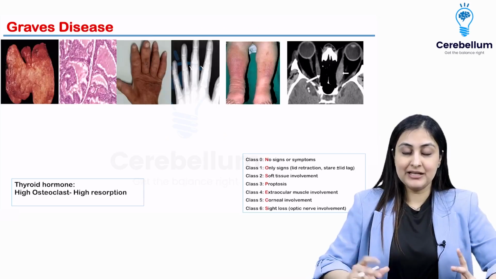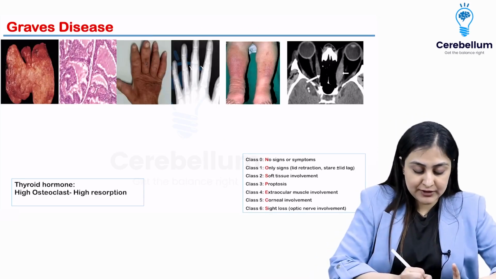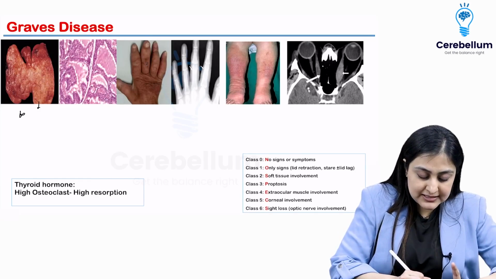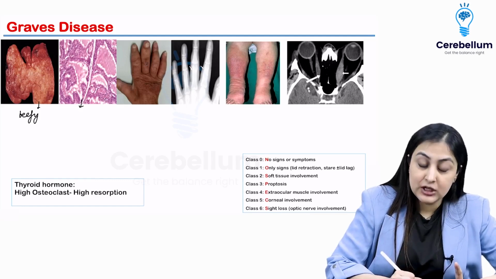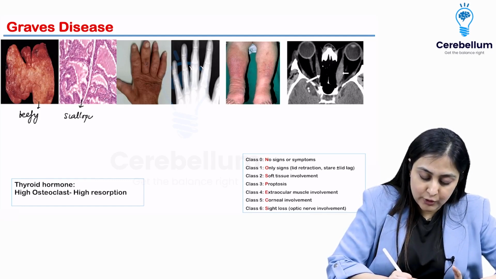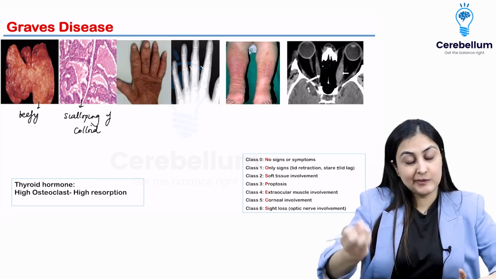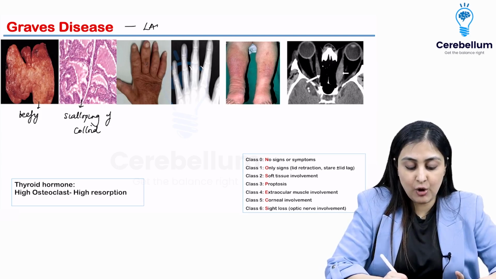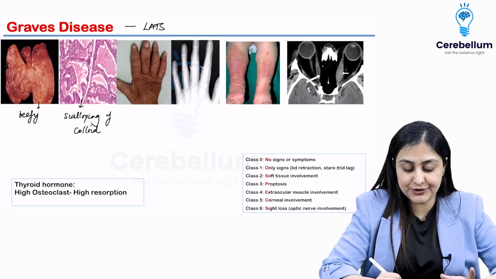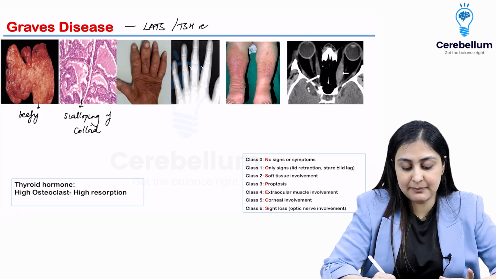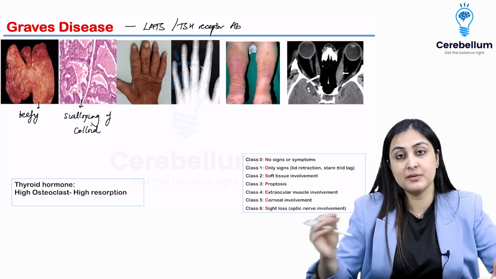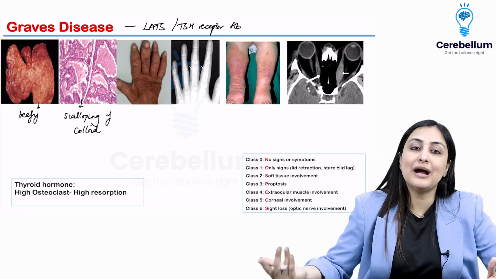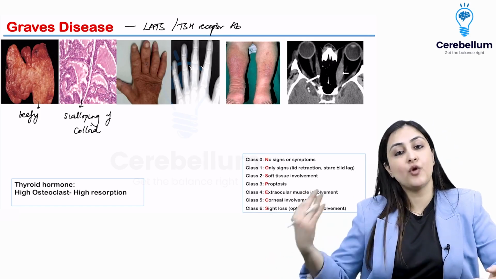Now going on to the main thing, which is Graves' disease. This I've already told you in surgery as well. You are going to see this very beefy looking gland pathology-wise, and you have this scalloping of the colloid that we see when we look at the pathology. What happens in Graves' disease is you have long-acting thyroid stimulators, or basically TSH receptor antibodies, which are auto-activating the thyroid. Somebody is binding to that and auto-activating the thyroid to produce a lot of hormones.